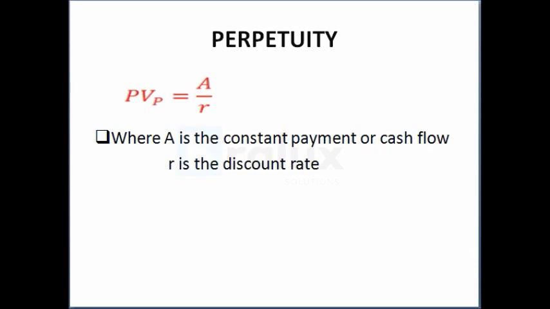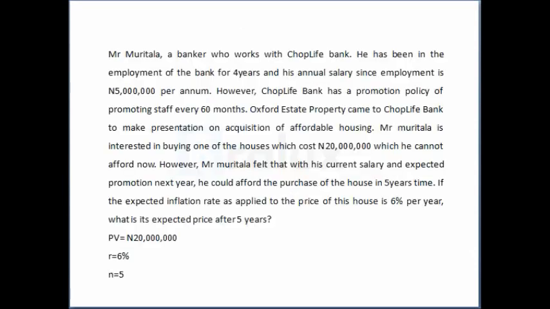Oxford Estate Property came to Chop Life Bank to make a presentation on acquisition of affordable housing. Mr. Muritala is interested in buying one of the houses which cost 20 million naira, which he cannot afford now. However, Mr. Muritala felt that with his current salary and expected promotion next year, he could afford the purchase of the house in 5 years' time. So if the expected inflation rate as applied to the price of this house is 6% per year, what is his expected price after 5 years?